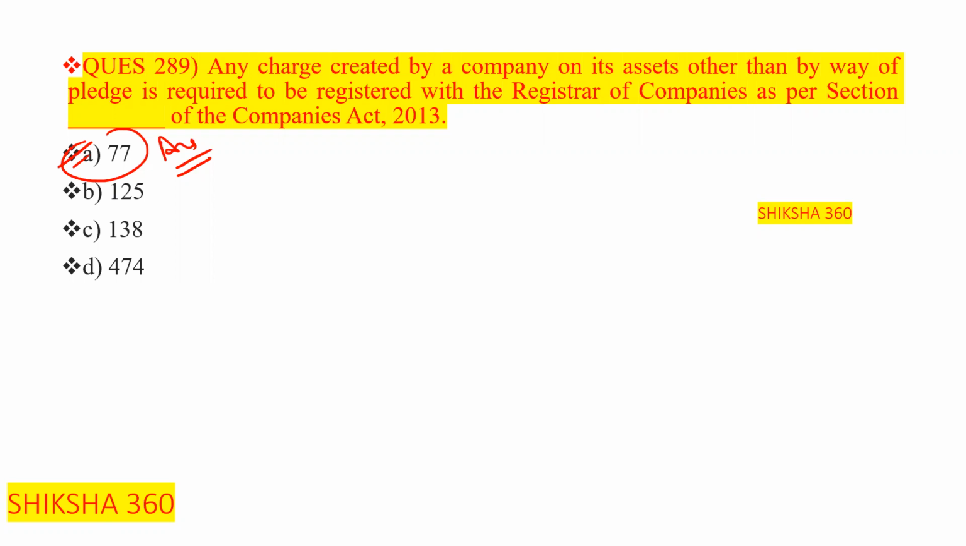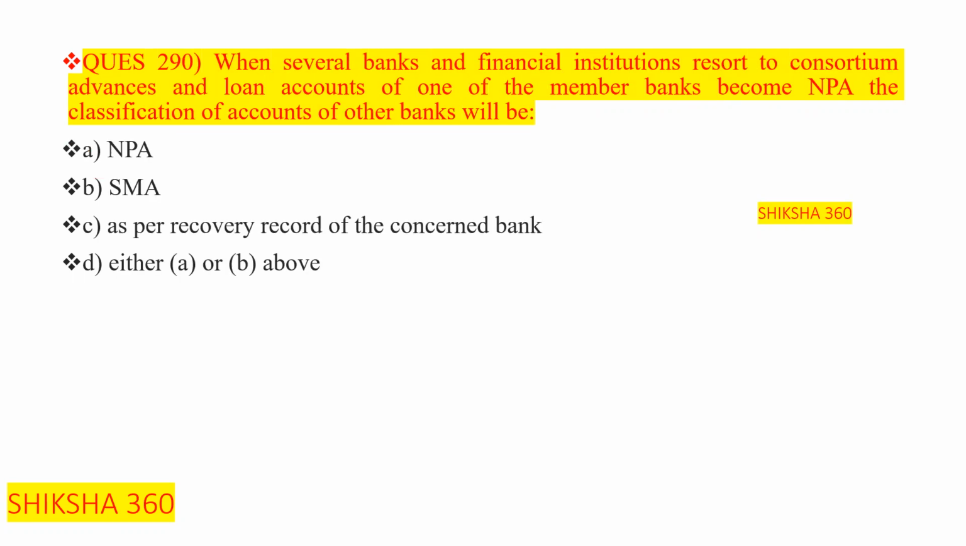Question number 290. When several banks and financial institutions resort to consortium advances and loan accounts, and the account of one of the member banks becomes NPA, the classification of the account of the other banks will be: option A is NPA, option B is SMA, option C is as per the recovery record of the concerned bank, option D is either A or B above.